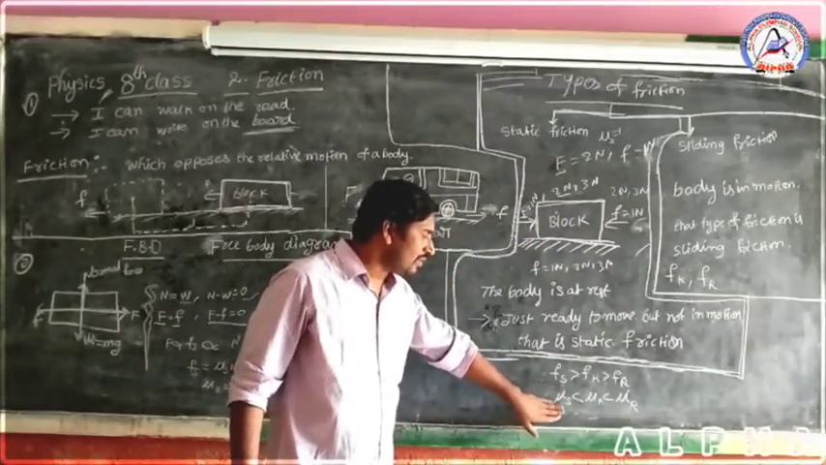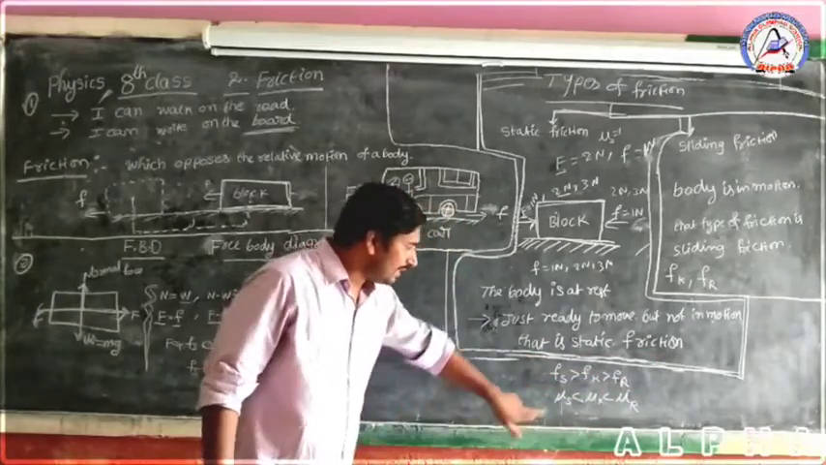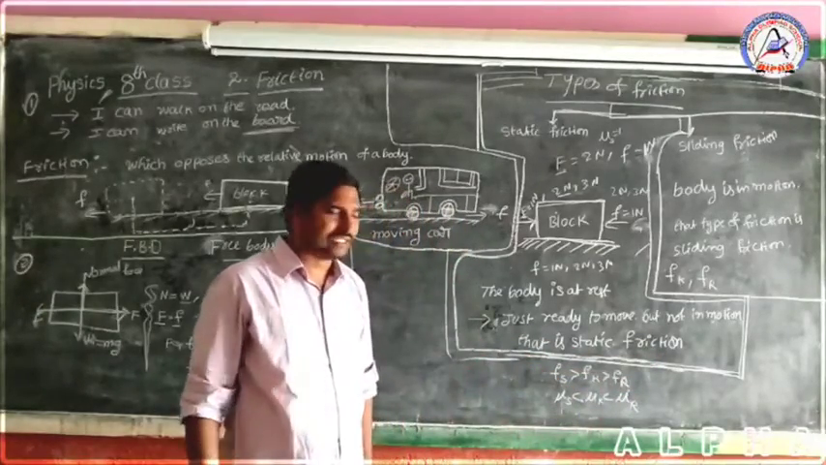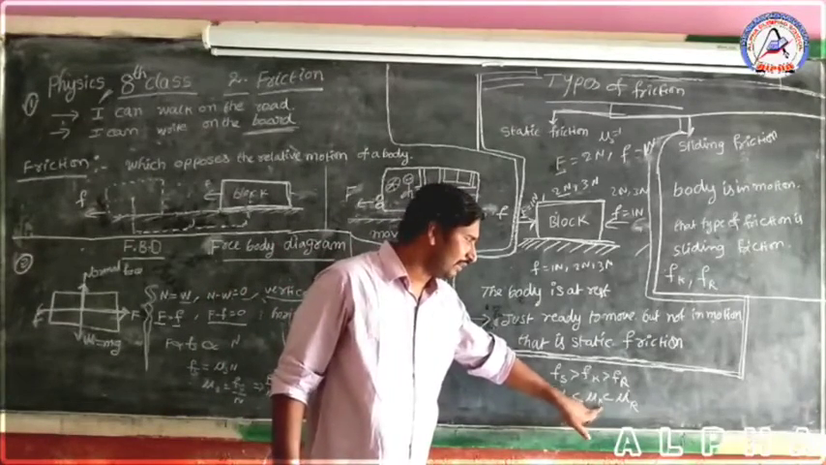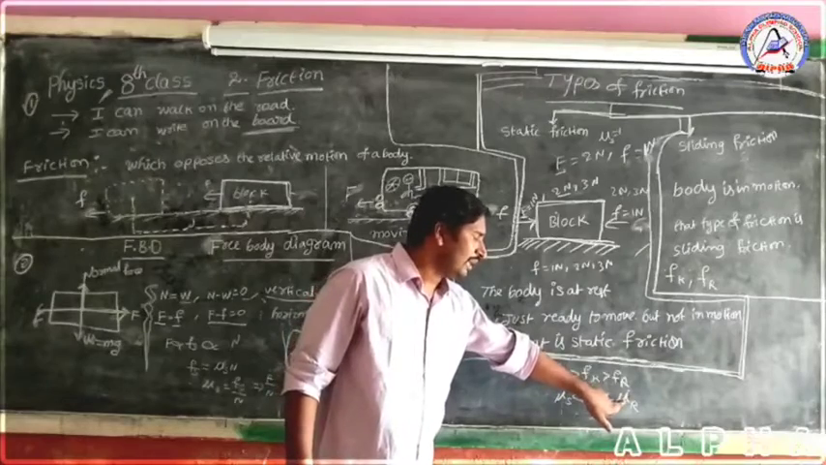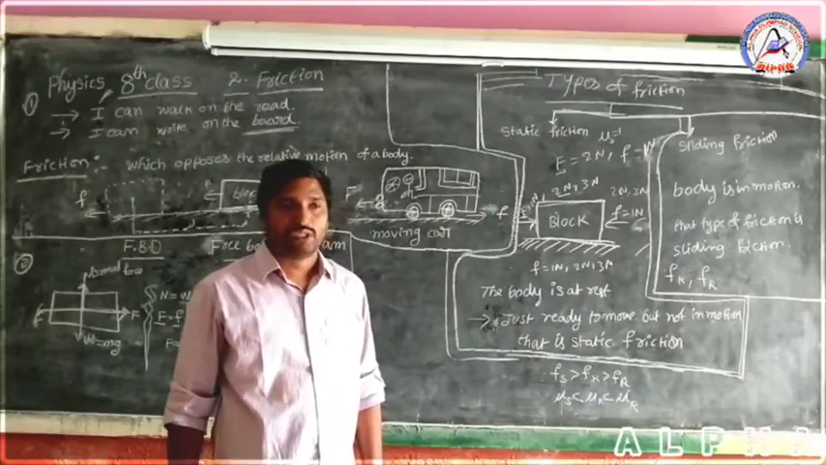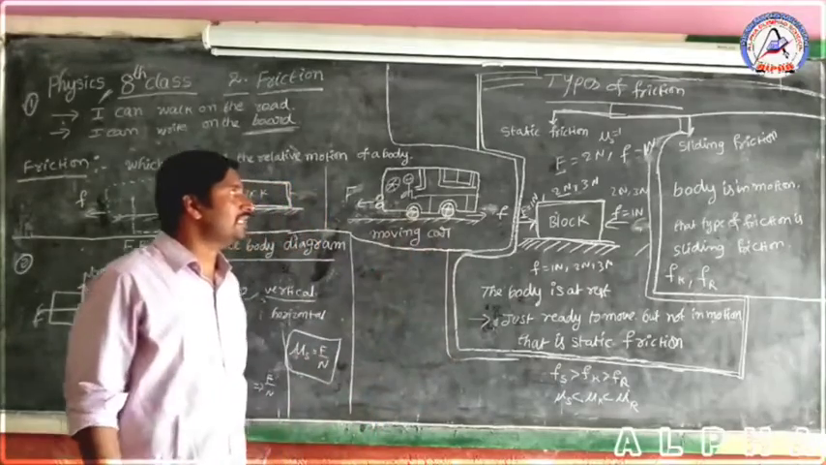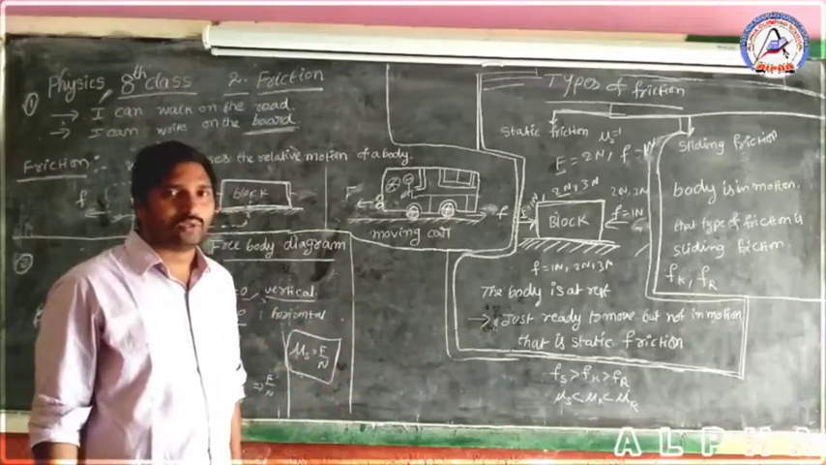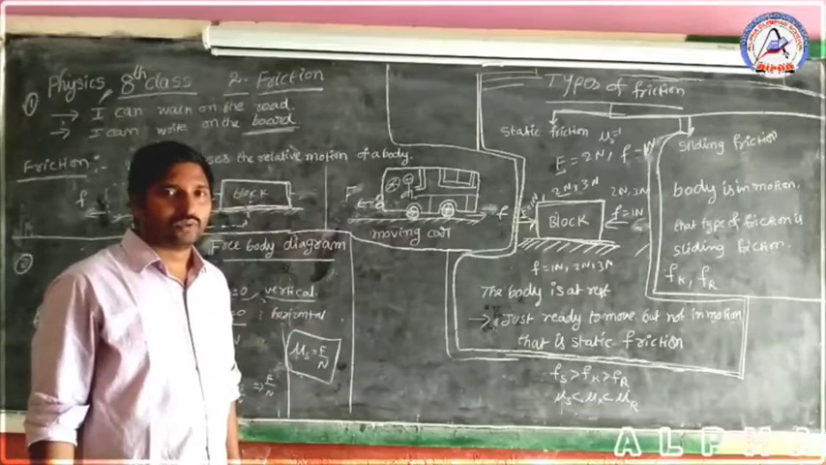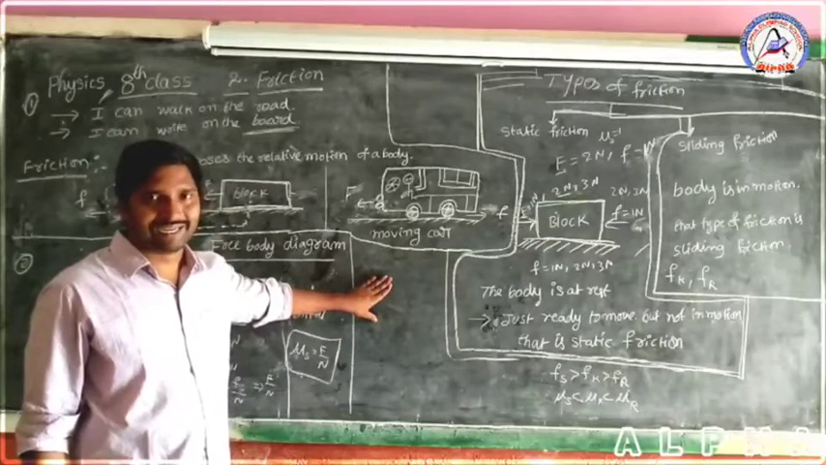Another one is nu suffix s is less than nu suffix k, which is less than nu suffix r. Nu suffix s is the coefficient of static friction, nu suffix k is the coefficient of kinetic friction, which is less than the coefficient of rolling friction. So children, if you have to read questions under this chapter, this is a very important topic during the IITs also. Further explanation I will give in the next class, children.